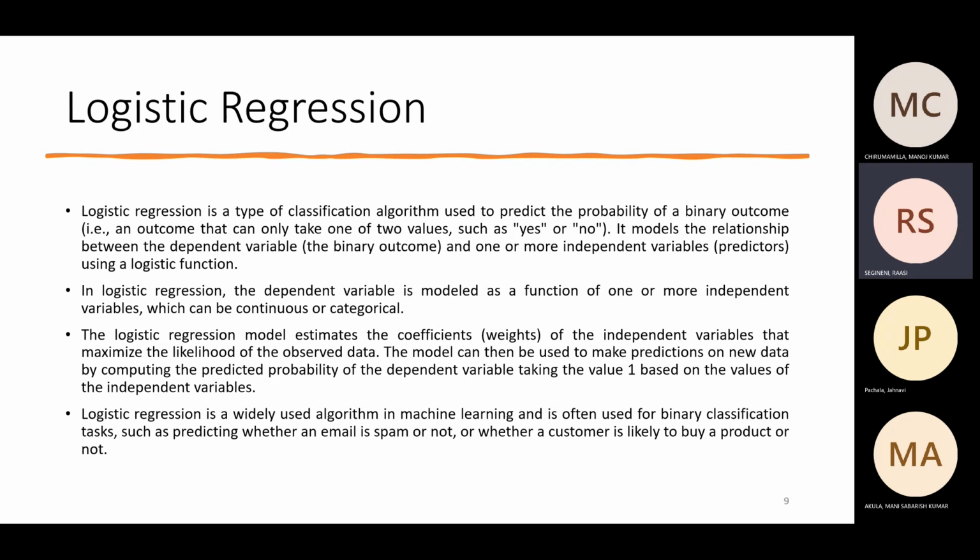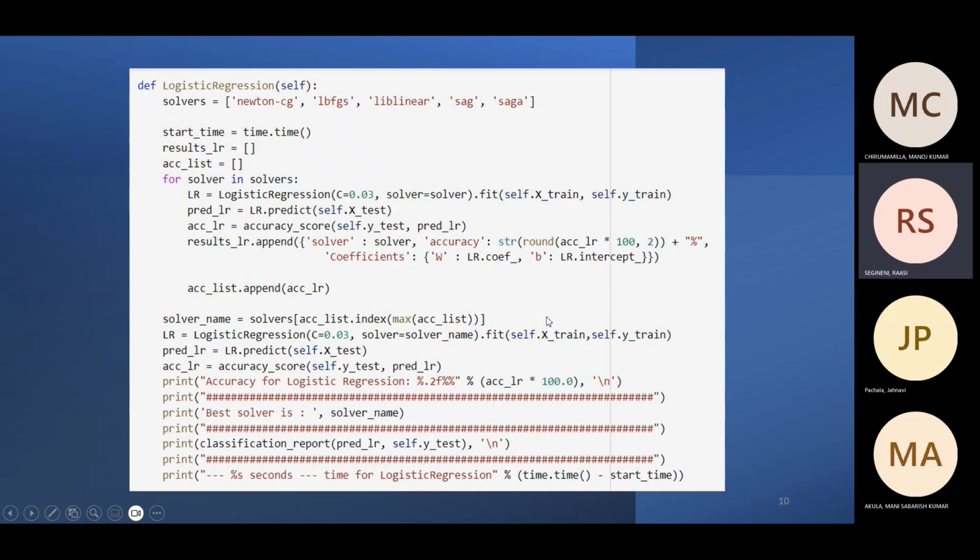As you can see in the code, all the algorithms are stored in one variable, and we run a for loop to find the accuracy, which is stored in the accuracy list. Using the accuracy list, we find the accuracy score, and then we print the classification report.